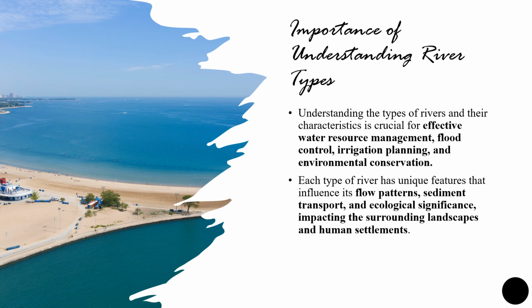Now, why is this important? Because there should be an efficient use and conservation of water for drinking as well as irrigation. We should be prepared for safety to avoid flood prone areas. And basically, if you understand the types of rivers, you can have a clear understanding of what type of crops you're selecting and what type of land you should use for effective optimization of crop yields, and how you can protect the biodiversity, how you can reduce the pollution.